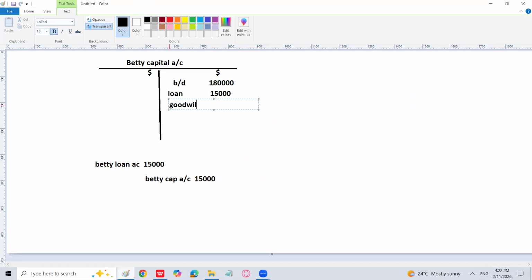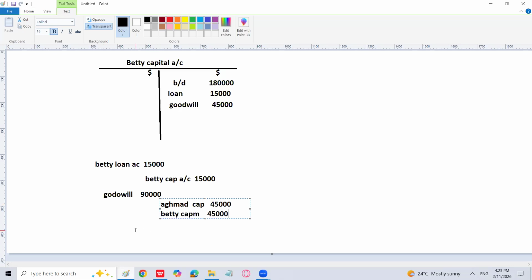And the partners' capital accounts are going to be credited in equal ratio, which is 45,000 and 45,000. See, goodwill debit 90,000, and Ahmed's capital 45,000 and Betty's capital 45,000. Sir, equally, this is how we do that.